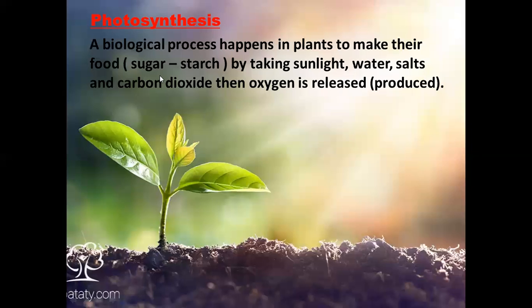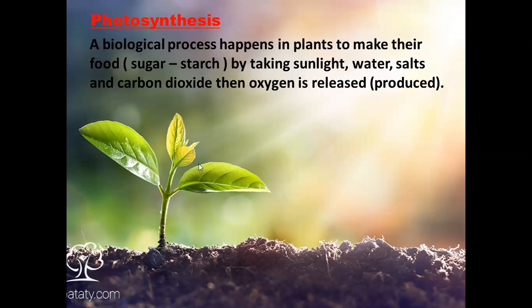So again, what is the meaning of photosynthesis process? It is a biological process that happens in plants only. Why? To make their food. And this food is made of sugar and starch. How do they make the photosynthesis process? They do it by taking four things: sunlight, water, salts, and carbon dioxide. And at the end of the process, they produce or give oxygen gas.